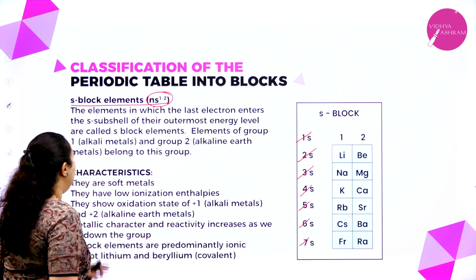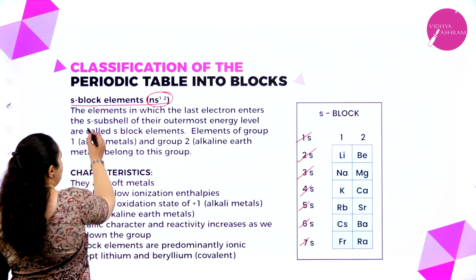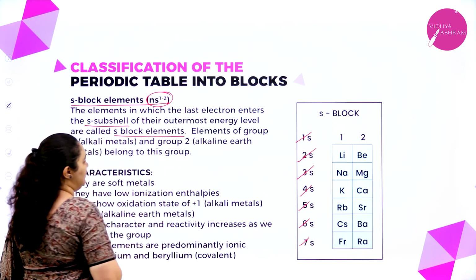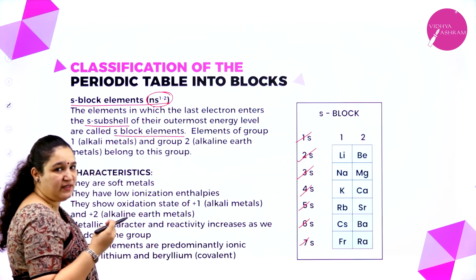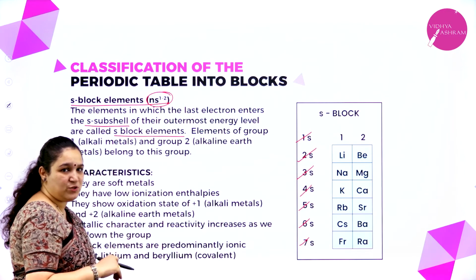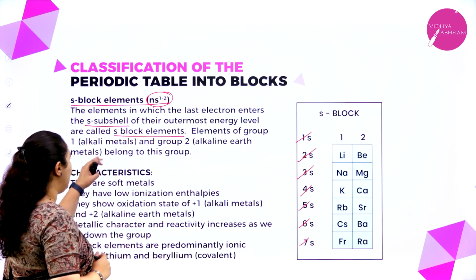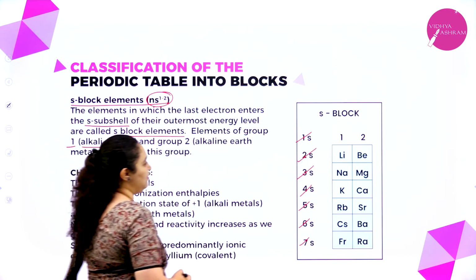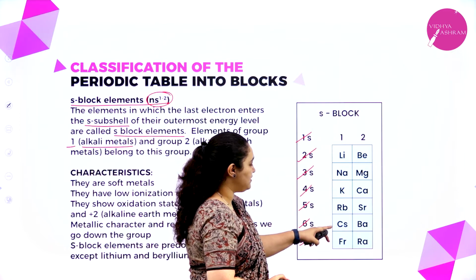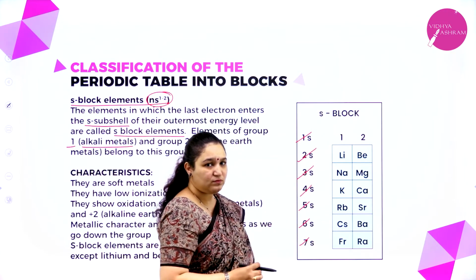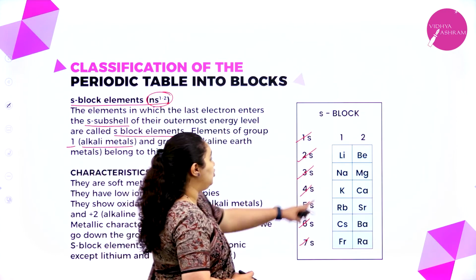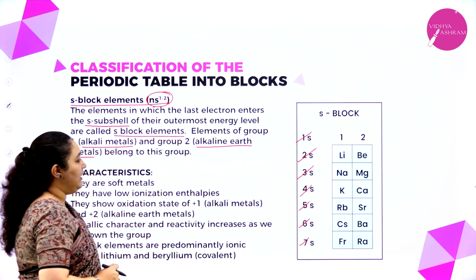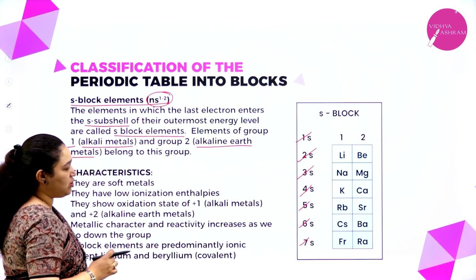The elements in which the last electron enters the s subshell of their outermost energy level are called s block elements. I told you the last electron is entering into the s orbital or s subshell. That's why they are called s block elements. The elements of group 1 are called alkali metals, that is lithium, sodium, potassium, rubidium, cesium and francium. Group 2 elements are called alkaline earth metals, in which you have beryllium, magnesium, calcium, strontium, barium.